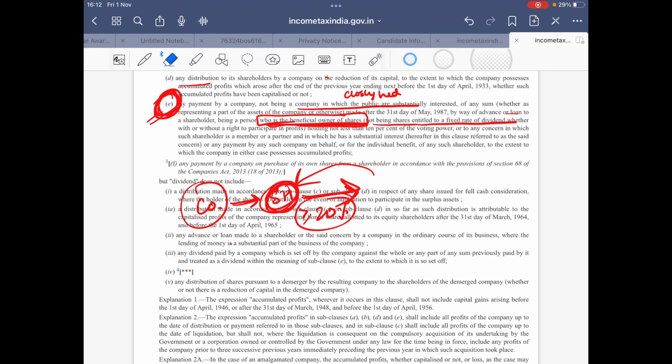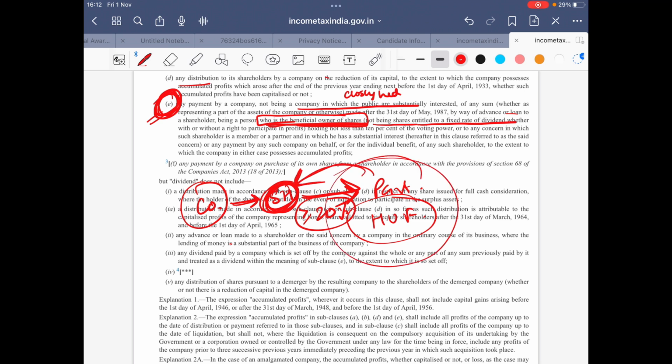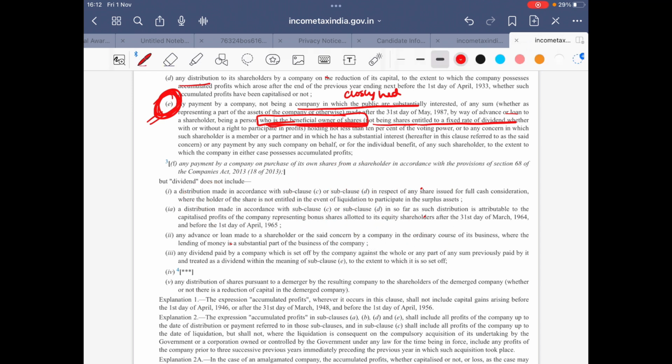And it is also applicable in case of a partnership firm where such shareholder is a partner, a case of HUF in which such shareholder is a member, AOP, BOI, or any firm in which there is a substantial interest by this shareholder, the section would be applicable. To the extent to which the company in either case possesses accumulated profit.